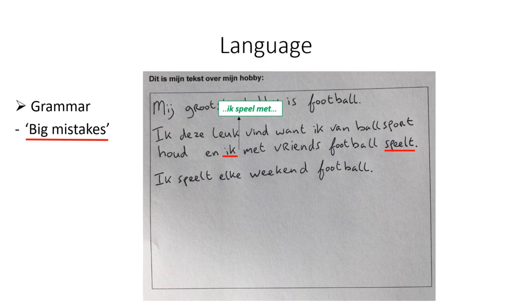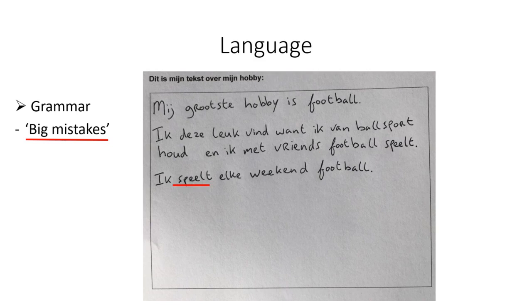In this sentence, there is another mistake, and this is a mistake with the plural. You see here that it's written vriends. There are two ways to express the plural. Well, there are two main ways to express the plural. There are also some other ways, but the two most common ways are to express the plural with en or with an s. And the most common way is en, but there are also quite a lot of words that have a plural with s. But in this case, vriend is a word that needs to be with en in the plural. So that is also a mistake that you should be able to avoid at this level.